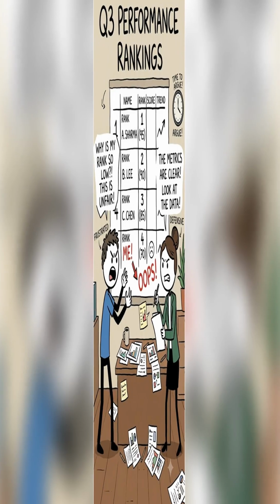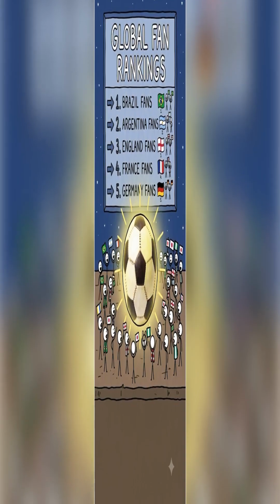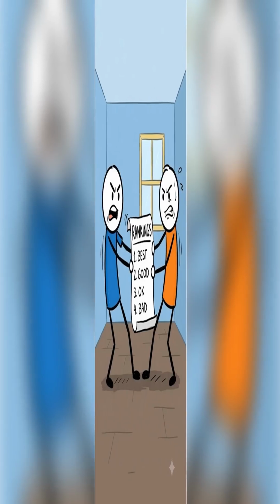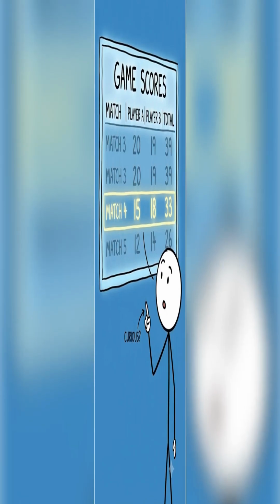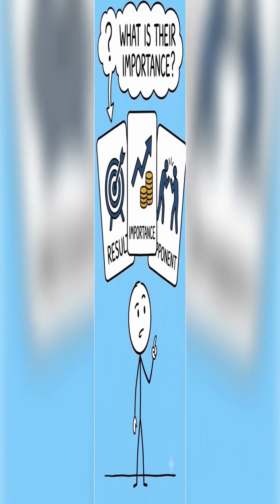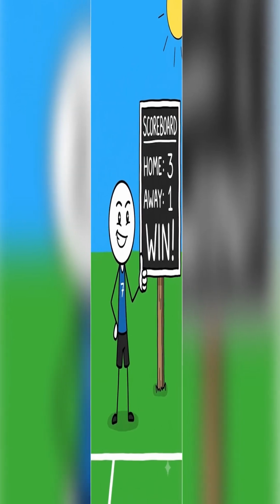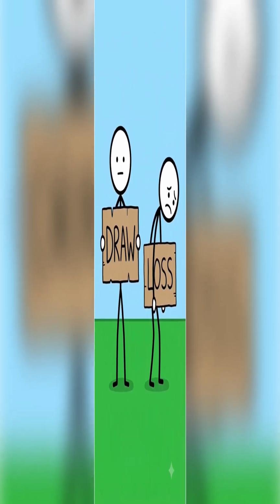And the FIFA World Rankings are one of the most debated, criticized, and quietly influential systems in world football. Here is how it works, and why it generates so much argument. Every international match earns a nation points. The number of points earned from any single match depends on 3 factors: the result, the importance of the match, and the strength of the opponent. The result is straightforward. A win earns more points than a draw. A draw earns more than a loss.